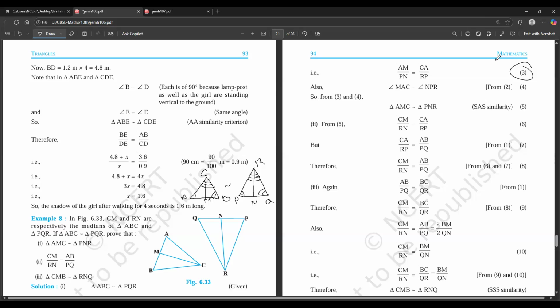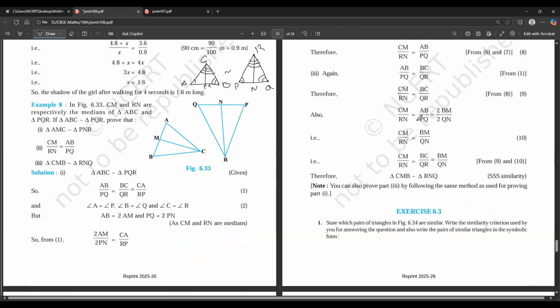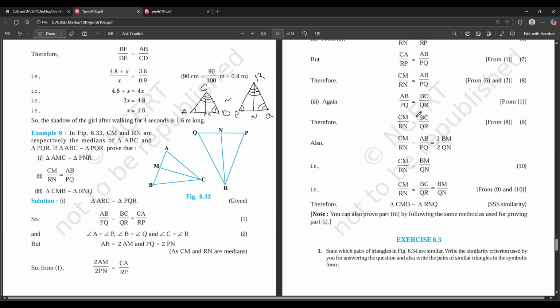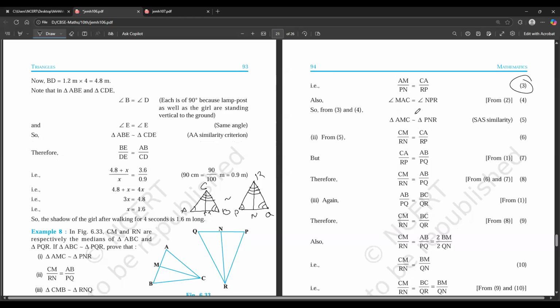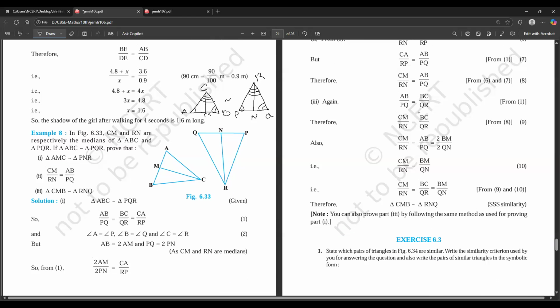So what they are doing here is basically cutting the two. Yes, they are multiplying two here from one. They use this particular property here, CA by RP. And then this is when you say that these two triangles are similar: AB by PQ is equal to BC by QR. This is because these two triangles are similar, right?